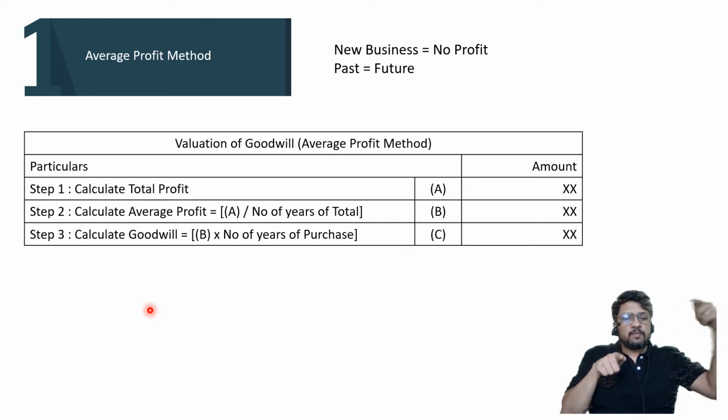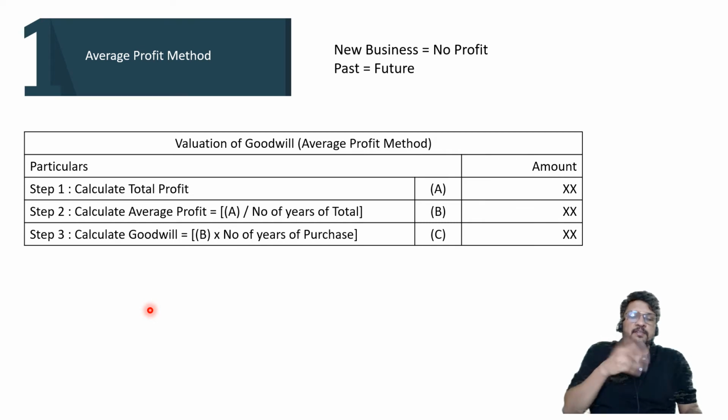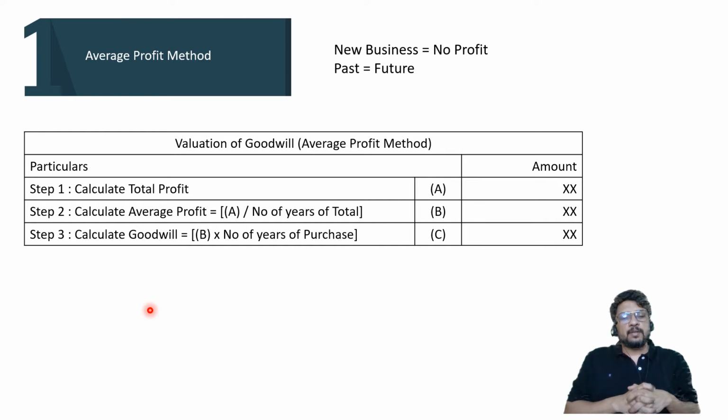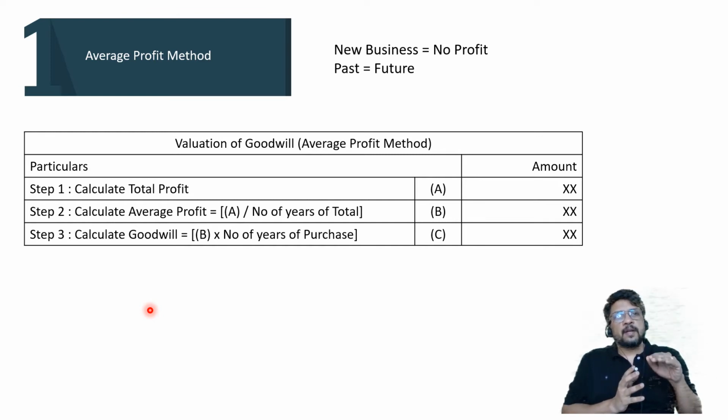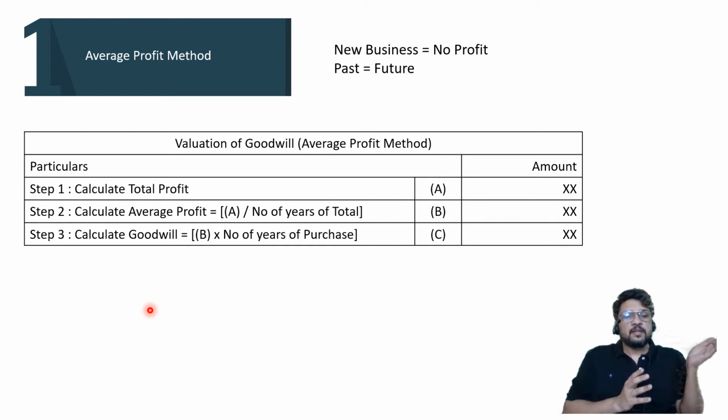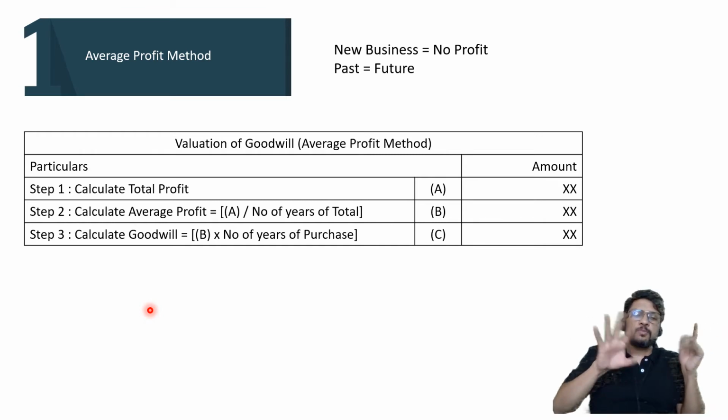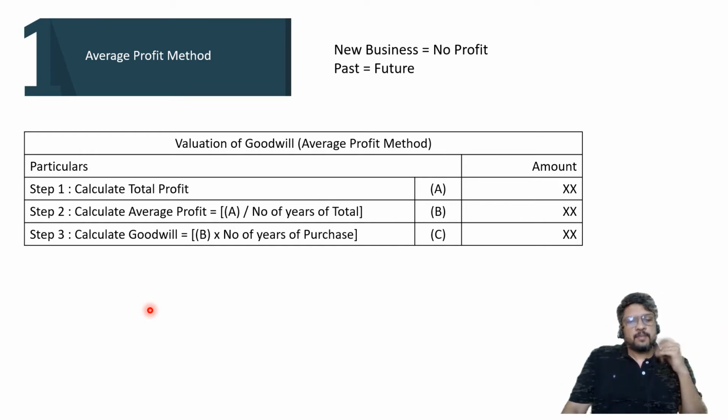To understand what will happen for next 3 years, 4 years, 5 years, it is better for me to look at past either 3 years, 4 years, 5 years or maybe 2 years. Depends. Now there is no compulsion that if you are thinking of predicting the future for next 4 years, you must consider past 4 years. There is a chance that you can consider, if I want to predict the future for next 4 years, last 3 years are also more than sufficient for me. I can use that information. Yes, that is also okay.